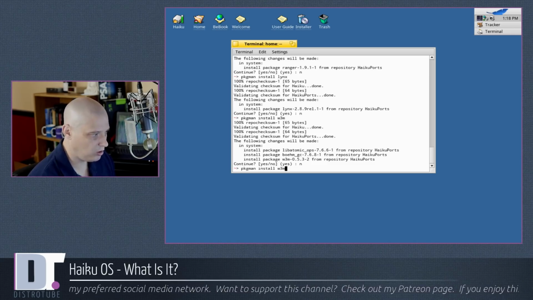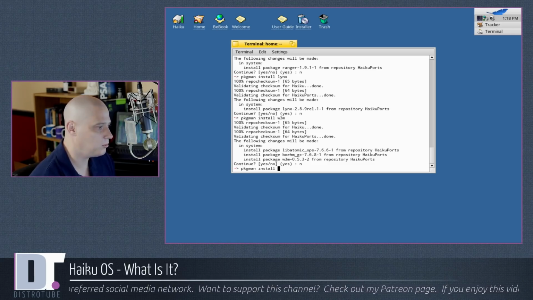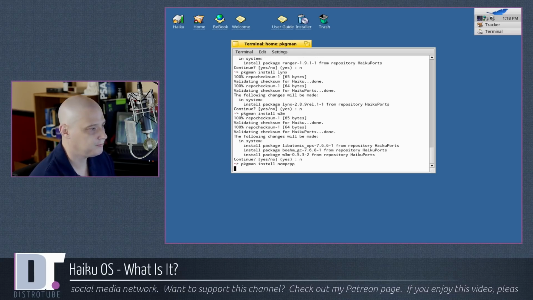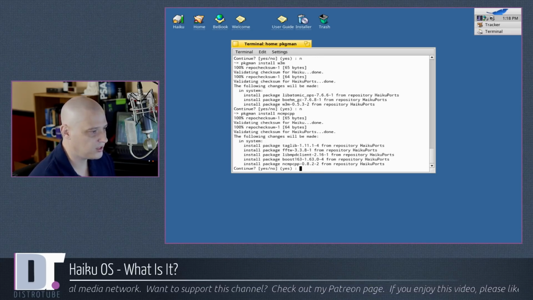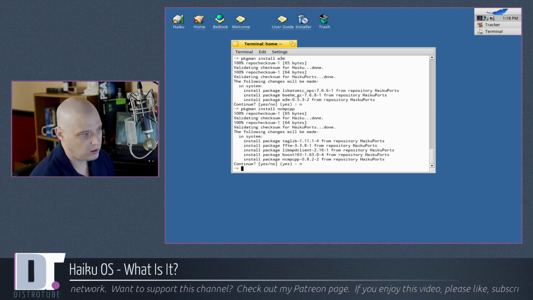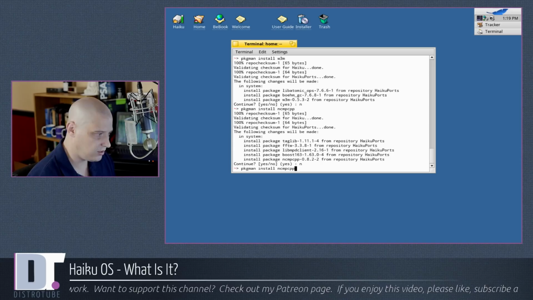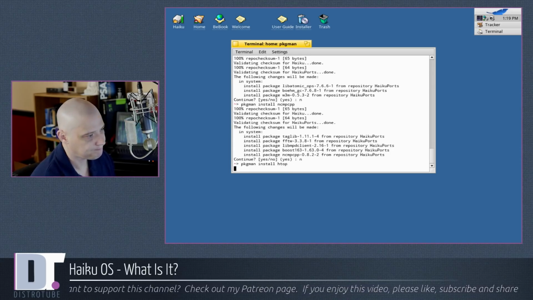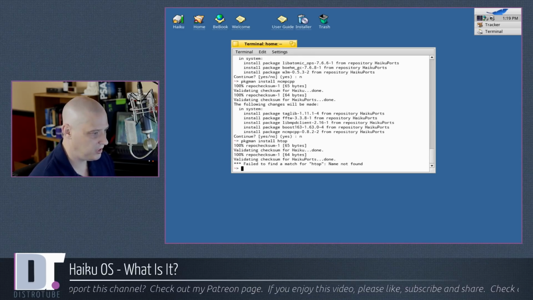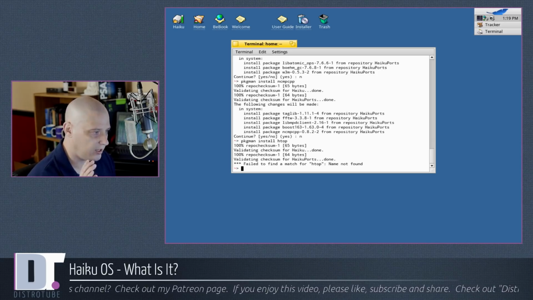Wow. We already know for terminal-based music players, CMus was here. How about NCMPCPP? Kind of a mouthful to say, but a really neat MPD music player. It is also here. I haven't really found too much that isn't here. How about for a system monitor program, how about HTOP? You guys know I love HTOP. No package found, name not found. So HTOP is not here, but that's fine.